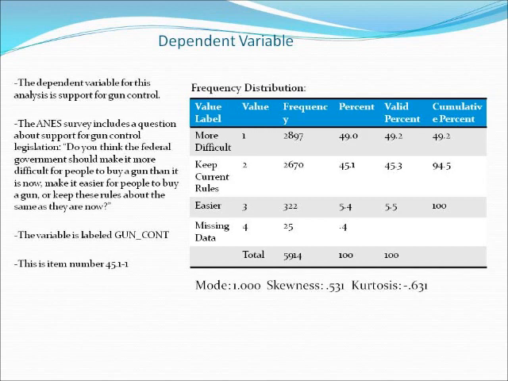flat distribution. This clearly shows that most people are either happy with the current state of affairs or would prefer harsher gun control regulations. Very few individuals would like to see guns easier to acquire in the United States, likely because of the prevalence of gun crime in that country, as compared with other industrialized states.